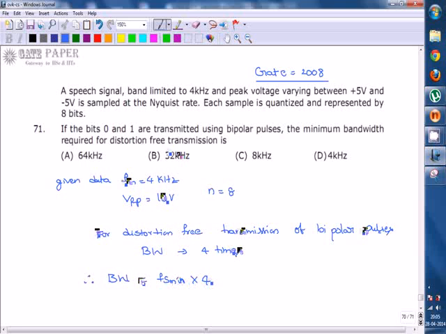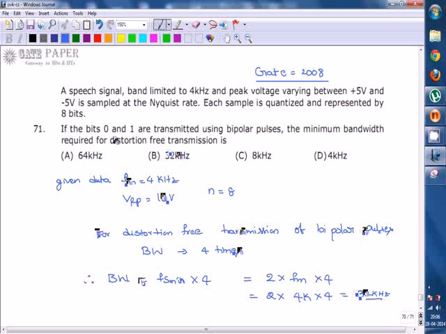Now the overall bandwidth: generally for PCM the bandwidth equals Fs minimum. That Fs minimum is now multiplied by 4 corresponding to bipolar pulses. Here Fs minimum is 2 into fm, and into 4.